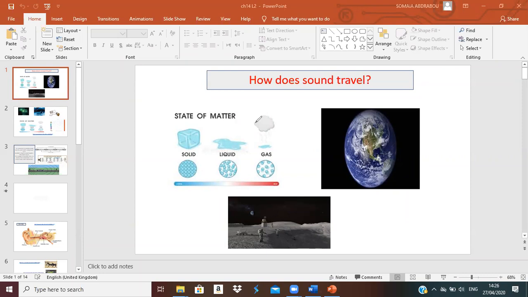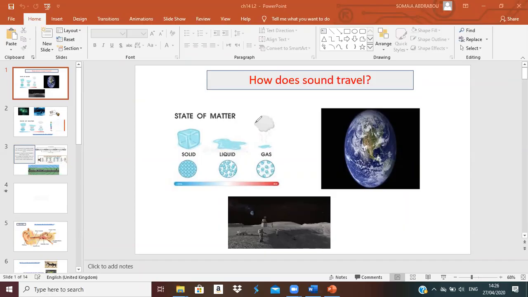Like this? When I blow in it, it will make a sound. Sound, yes.